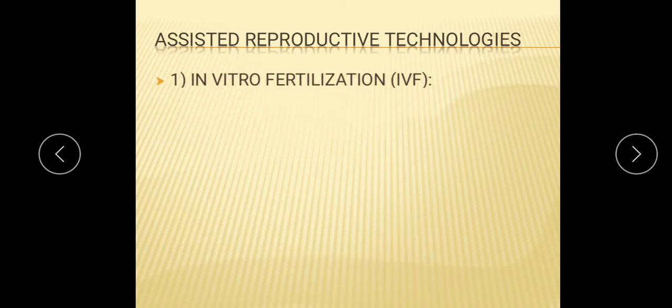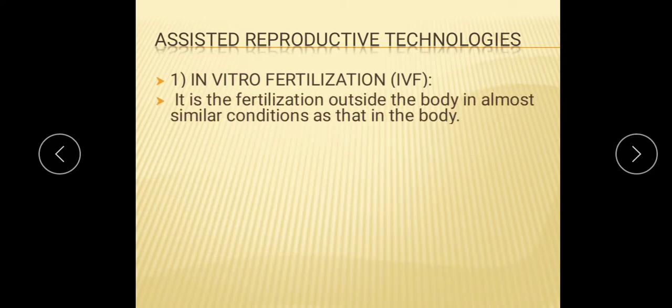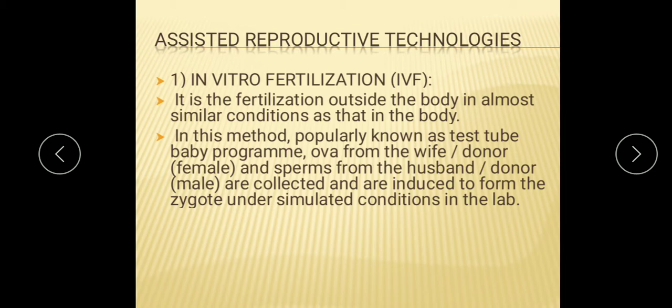Now we'll study in vitro fertilization, IVF. So what are the steps taken in this method? It is fertilization outside the body in almost similar conditions as in the body. So fertilization is taking place outside the body. Conditions are provided the same as required in the body. This method is popularly known as the test tube baby program, so very commonly IVF is known as the test tube baby also.